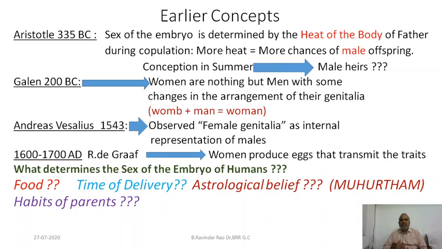If the mother takes a variety of food when conceiving, a particular sex may be born. That is totally wrong. Time of delivery does not influence. Time of copulation does not influence. Any astrological belief is totally wrong. Habits of parents don't determine the sex. But what are the scientific concepts of sex determination?